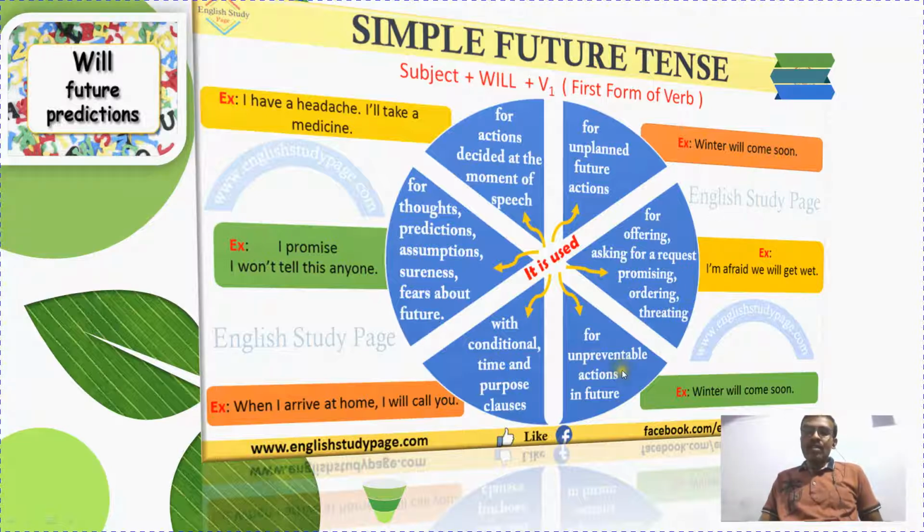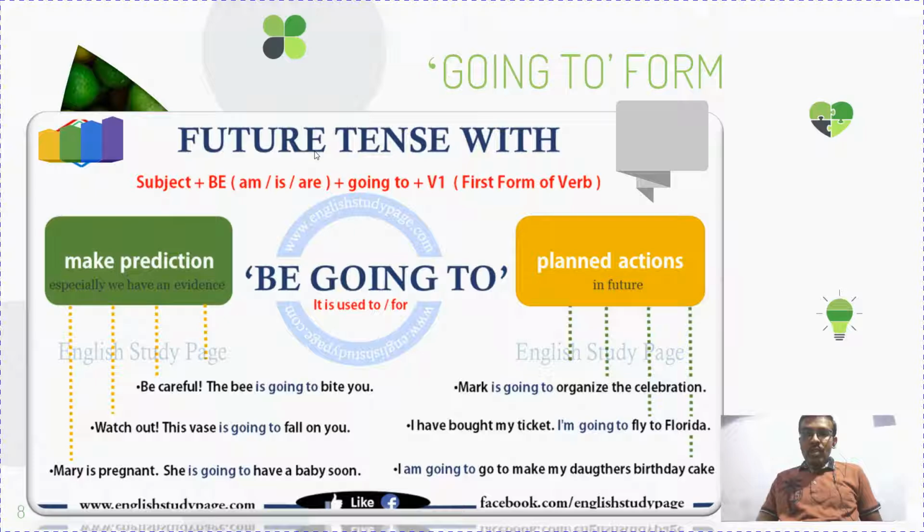Likewise, we can make our predictions, unplanned actions, worries, sureness, promising, requesting, unpreventable actions, and conditional things. Everything will be represented with the help of simple future tense. It will predict the future. So in the next case, another format that we are going to see is going to form. Both will form and going to form are used in simple future tense.